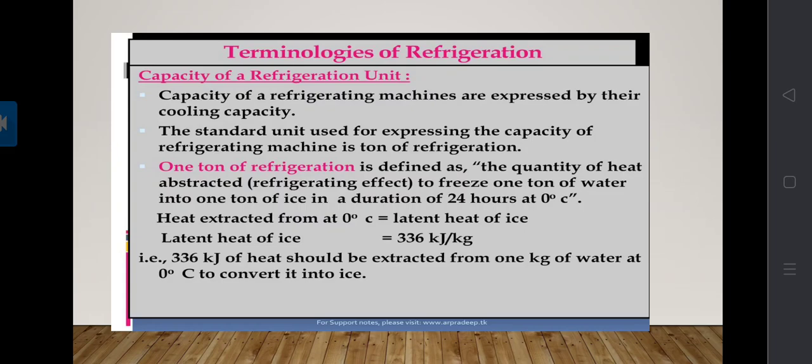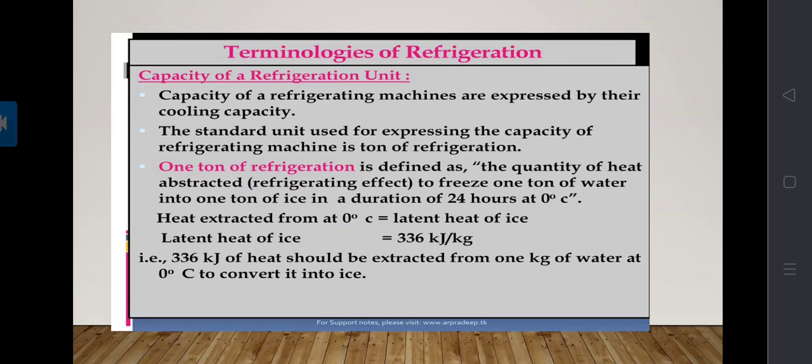That means 336 kilojoule of heat should be extracted from 1 kg of water at 0 degree centigrade to convert it into ice. That is 1 ton of refrigeration.